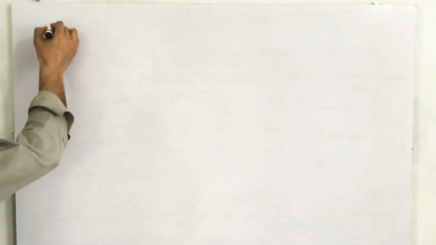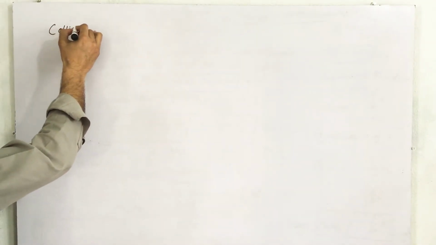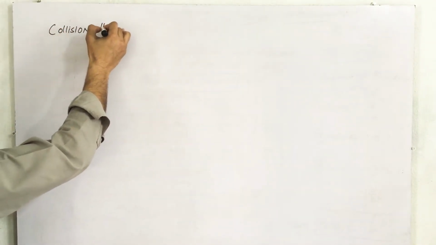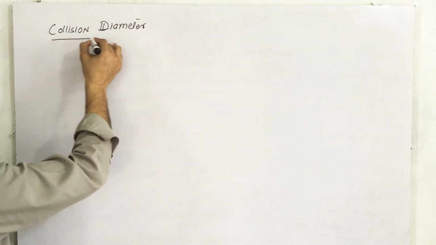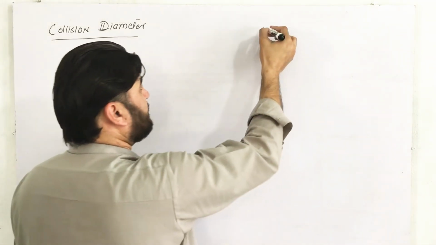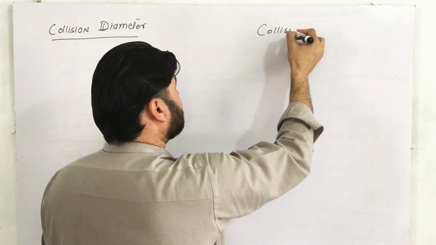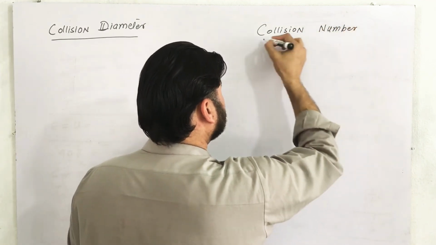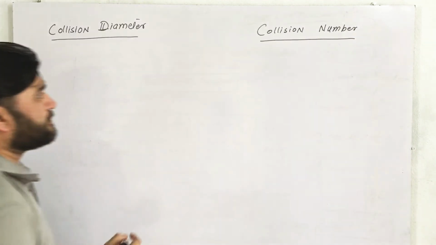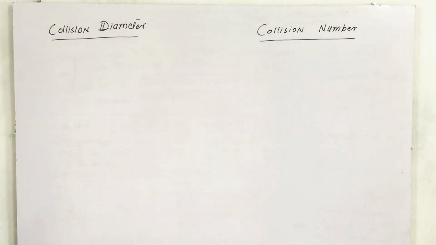Today we are going to discuss two important topics, that is collision number and collision diameter. What is collision diameter and what is collision number? These are the two topics: collision diameter, and the next topic is collision number. Easy topics. So let's define what is collision diameter.